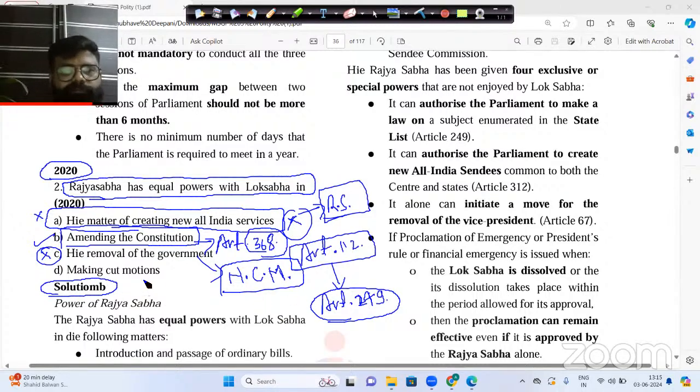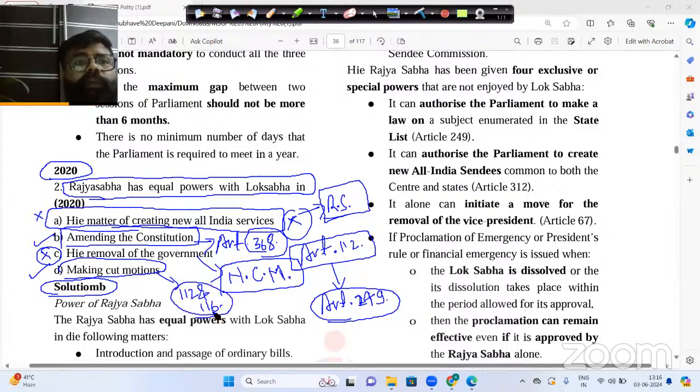Now you see here option D, making cut motion. Making cut motion is also the power of Lok Sabha only, because it comes under articles 112 and 116, which tell us about the passing of the union budget.